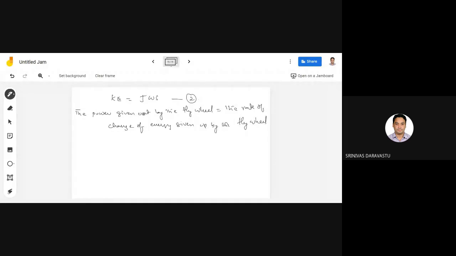The power given out by the flywheel is equal to d by dt of J omega S, which is J omega dS by dt. Now this is equation 3.